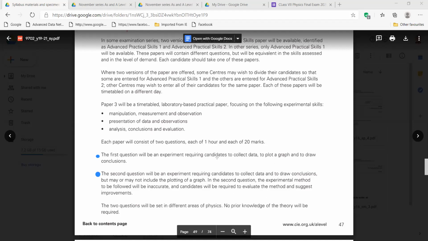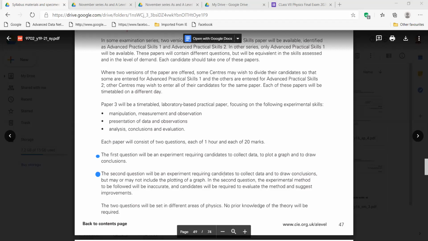You will do the experiment, you will collect data, then you will plot a graph, and you will draw conclusions from the graph, from the data you got. You will have a conclusion. And the second one is a bit different, right?